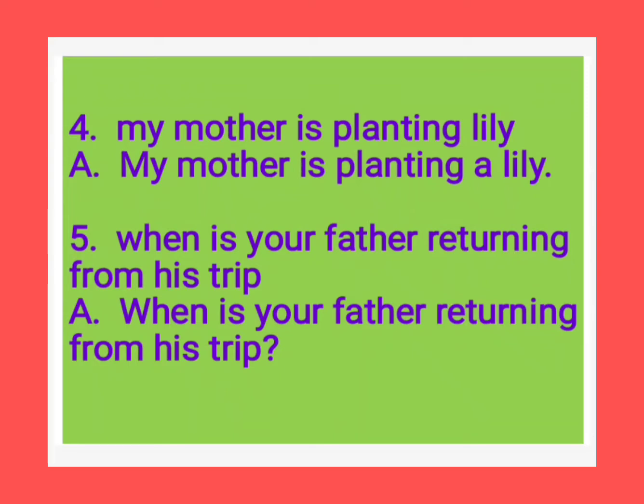Now see the fifth one. When is your father returning from his trip? I think here we are asking a question. So that's why it should be, see, when is your father returning from his trip? We are asking a question. So the starting letter W should be capital, as it is a question type of sentence. At the end of the sentence, we should use a question mark.